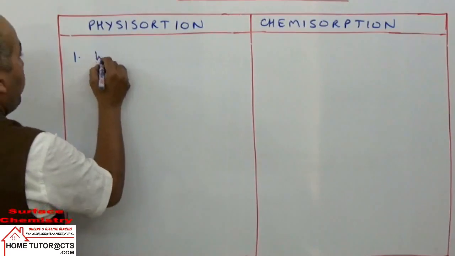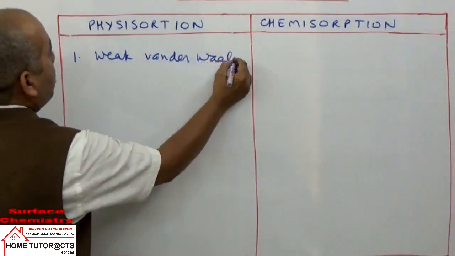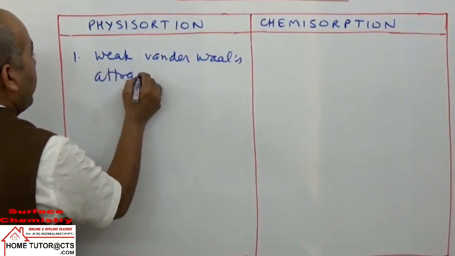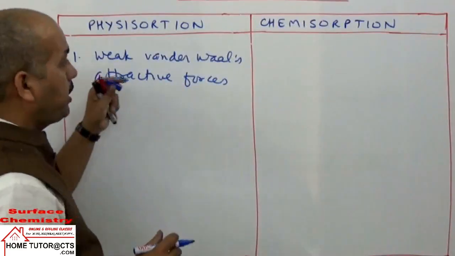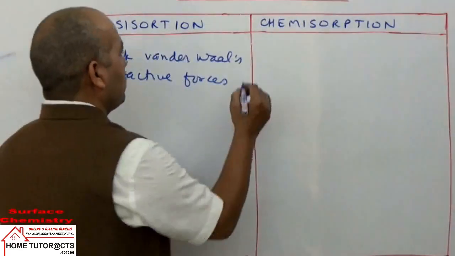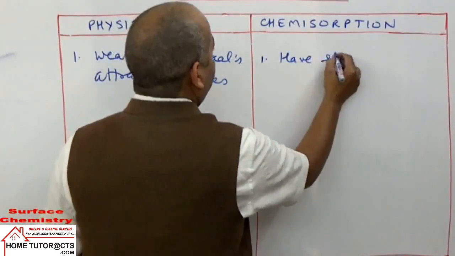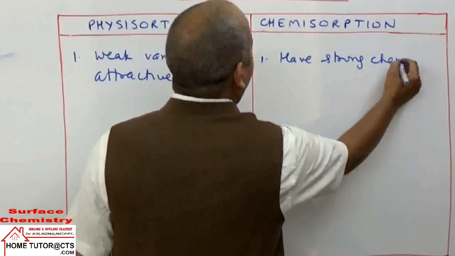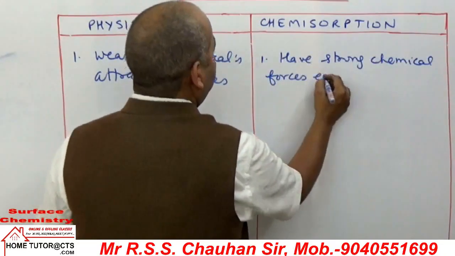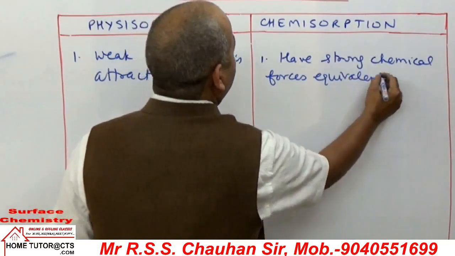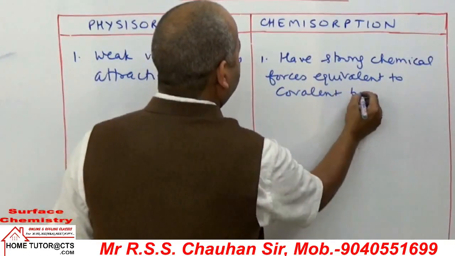First, they have weak van der Waals attractive forces between the adsorbate and adsorbent. यहाँ पे क्या होता है? They have strong chemical forces equivalent to covalent bonds.